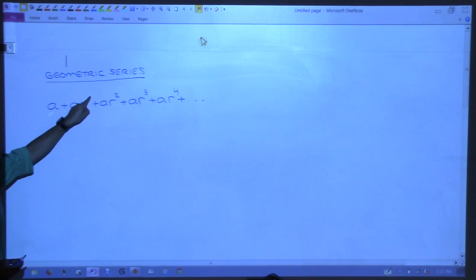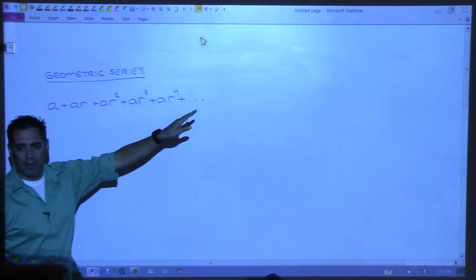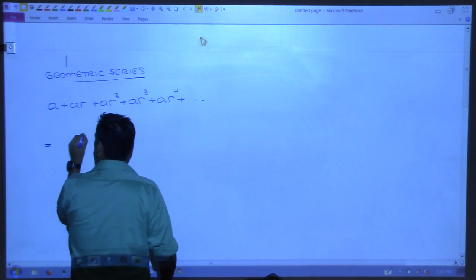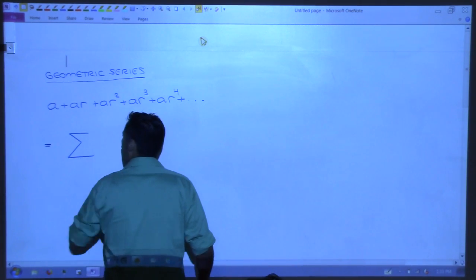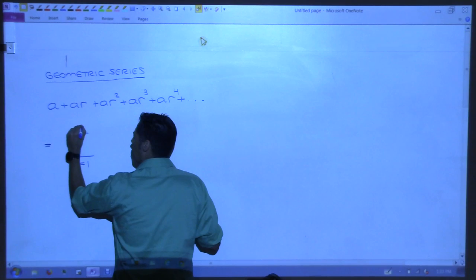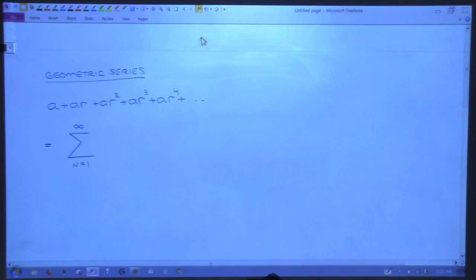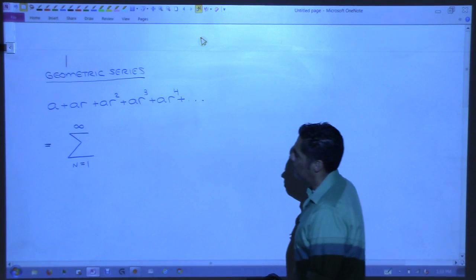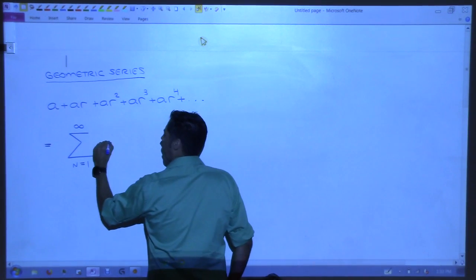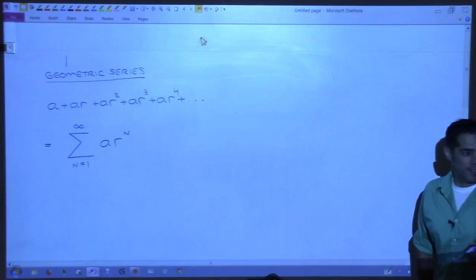So this is like r to the 1st power. This is actually r to the 0 power next to this, right? There's a little r to the 0 right there. Okay. And then it just keeps going. So can we actually write this in a more condensed form, using, I want to use for this one, n equals 1? Is there a way that you can write that series out in a condensed form? What would the formula here be? A times r to the n. Will n work? n minus 1 will work.